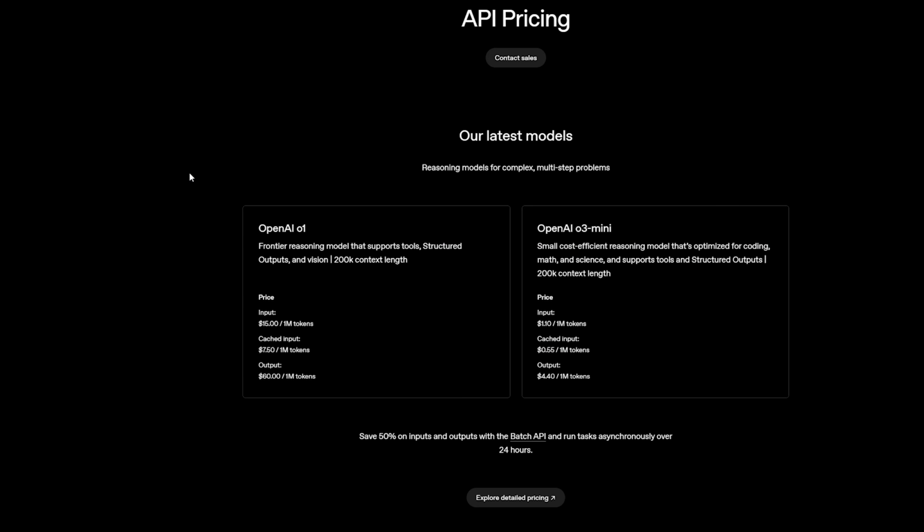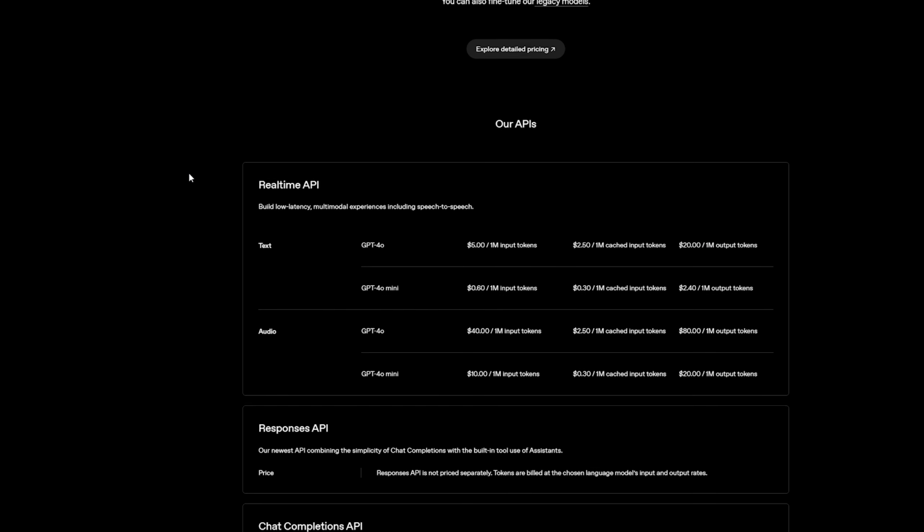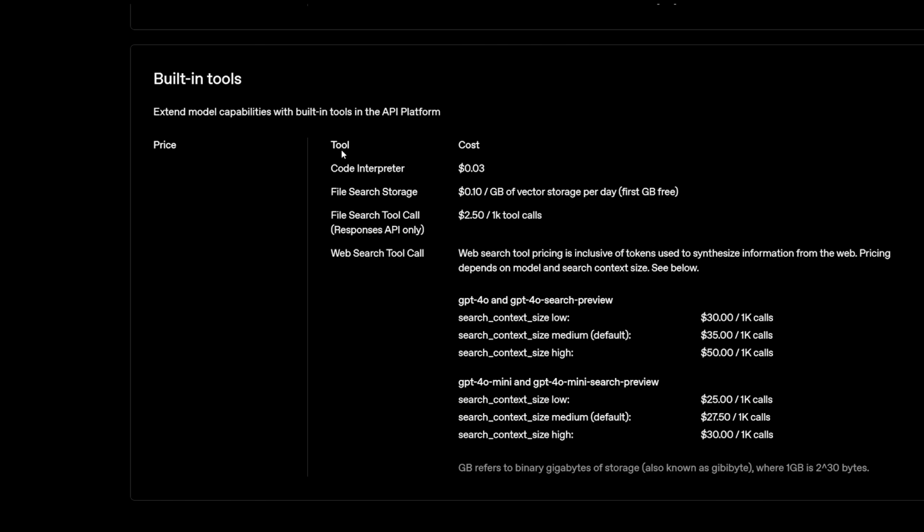Now, something you have to be aware of is the pricing for this tool. It is an actual official tool by OpenAI. So you have this section here for built-in tools. You have the web search tool call. It says that for GPT-4o and GPT-4o search preview, it is $30 per 1,000 calls, up to $50 per 1,000 calls, depending on the search context size. So you can configure it with different sizes. Medium is the default for how much information it could fetch, essentially, it looks like.